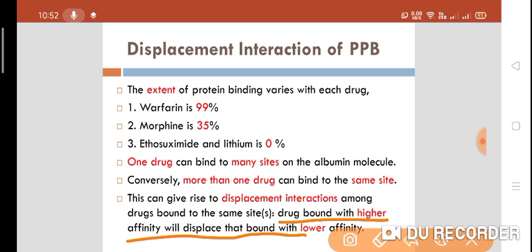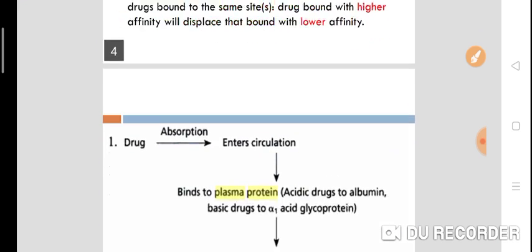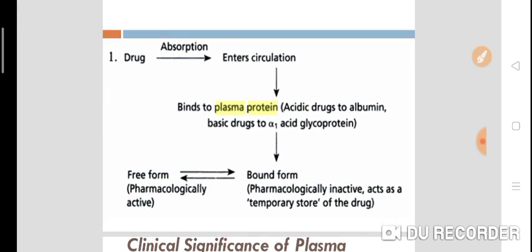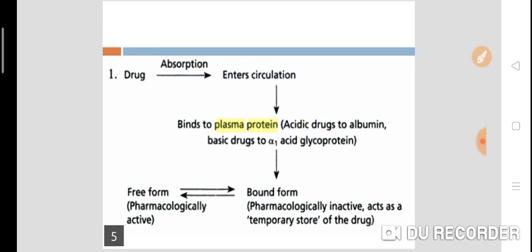Who will win the race? The drug bound with the higher affinity will win the race, and it will displace the drug which is having lower affinity. That is called the displacement interaction of plasma protein binding. Now we'll see the clinical significance of a drug.